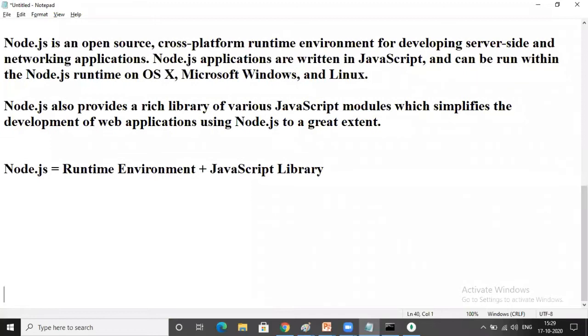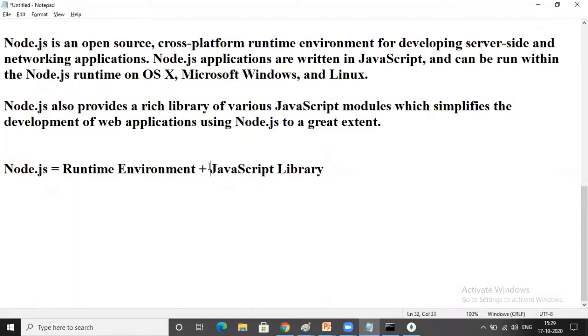See, actually, what does runtime environment mean? I can simply tell you. If you want to work with Java, you have to install two softwares. Generally, Java developers install what? JDK. JDK is nothing but Java Development Kit. It consists of some libraries plus a runtime environment. Is it clear? Similarly, Node.js is a runtime environment.